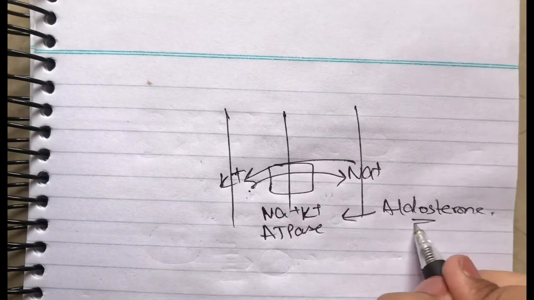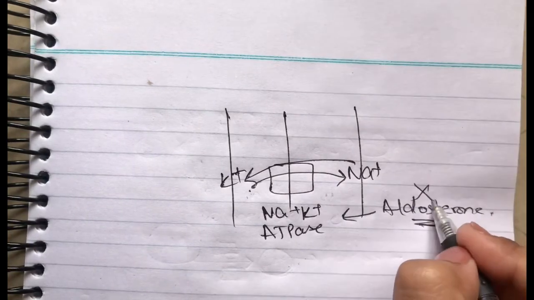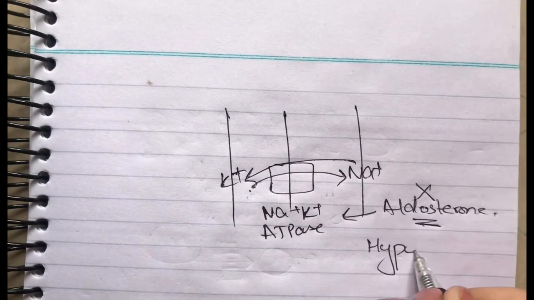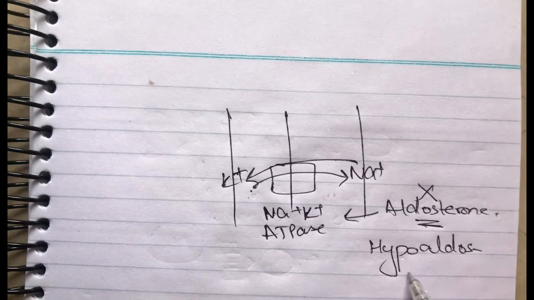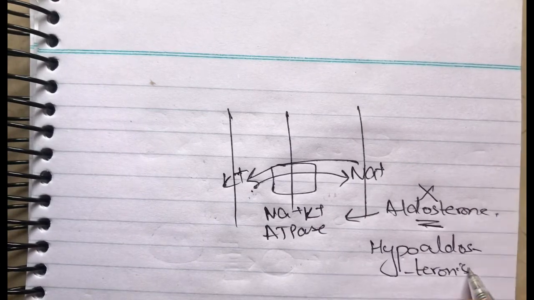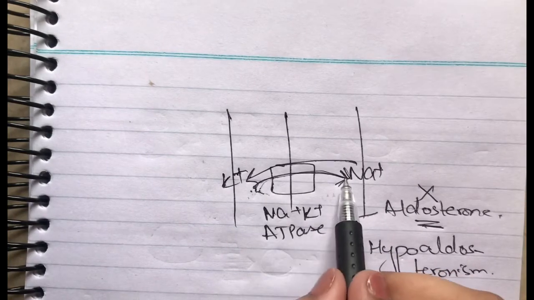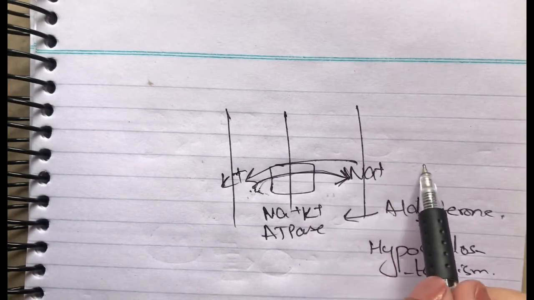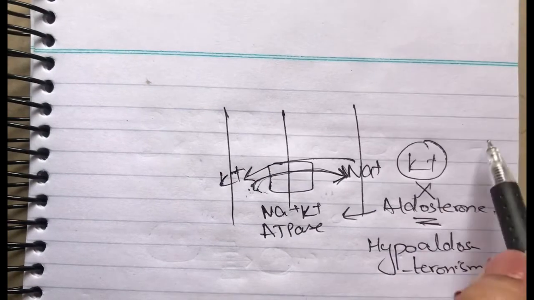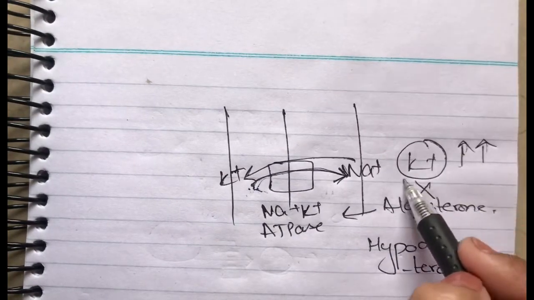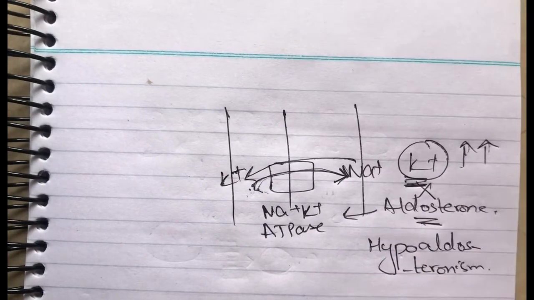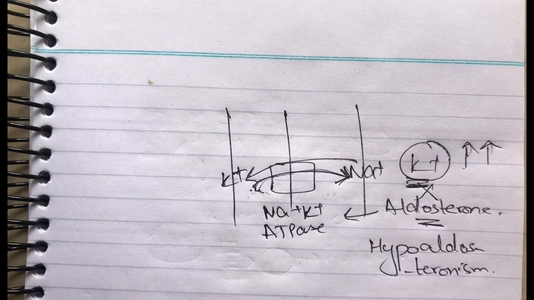So what happens when this aldosterone is not present, that is there is hypoaldosteronism? What happens? The sodium reabsorption is inhibited. The sodium reabsorption does not take place, and at the end what happens? The excessive quantity of potassium that is present in the blood will rise. So when this potassium concentration rises, it will lead to hyperkalemic distal tubular acidosis.